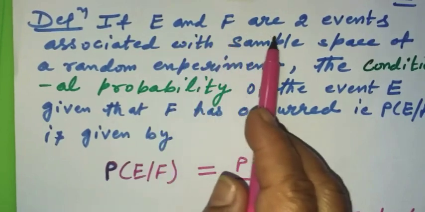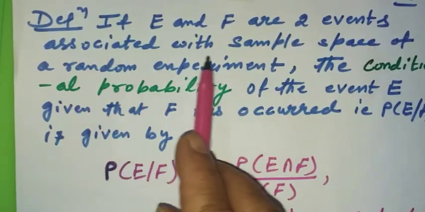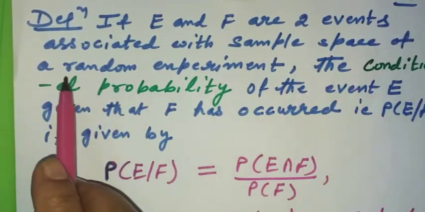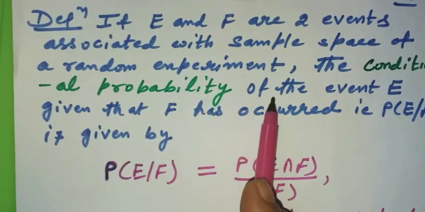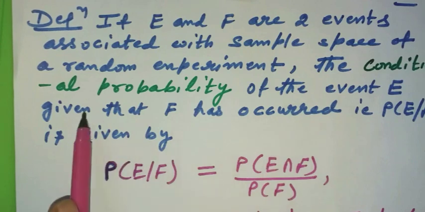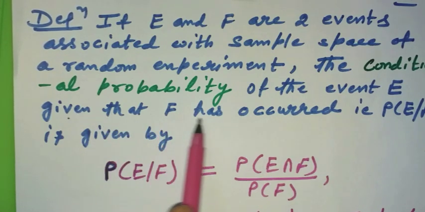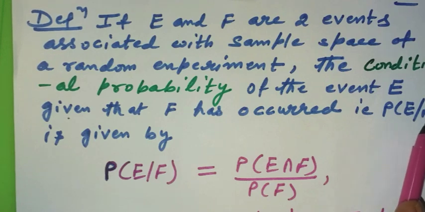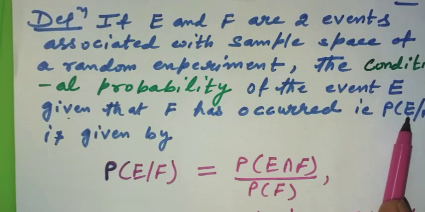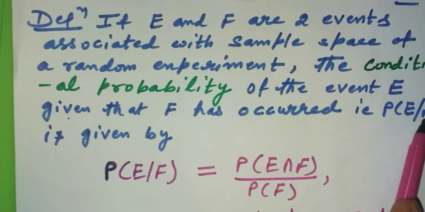If E and F are two events associated with the sample space of a random experiment, then conditional probability of the event E, given that event F has already occurred, is written as P(E by F). E is the event whose probability we are finding, and F is the event which has already occurred, so it is acting as a condition.